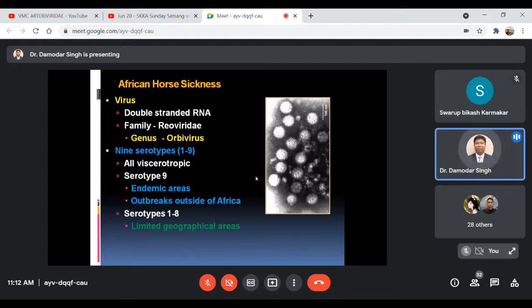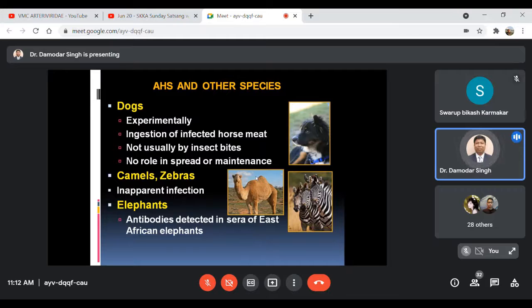Whereas serotypes 1 to 8 occur and are prevalent in limited geographical locations or areas of the globe. When we talk about African horse sickness in species other than solipeds, the equines, that is horses, mules and donkeys, are most commonly affected, but sometimes other species may also be affected.